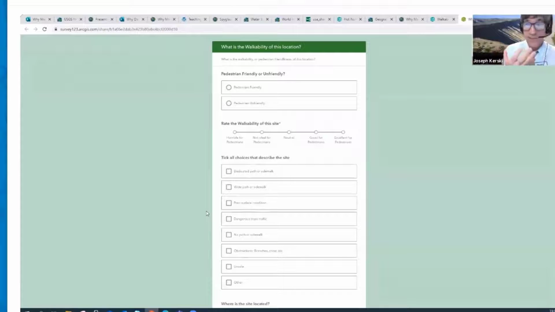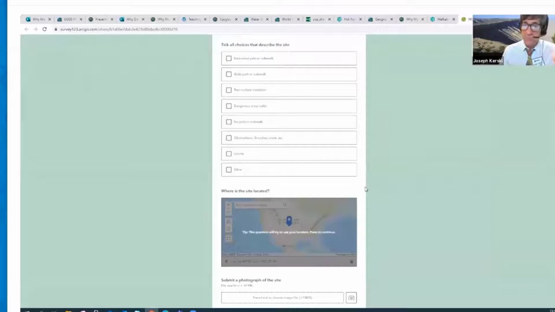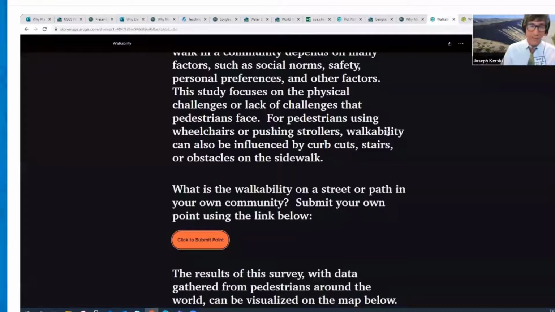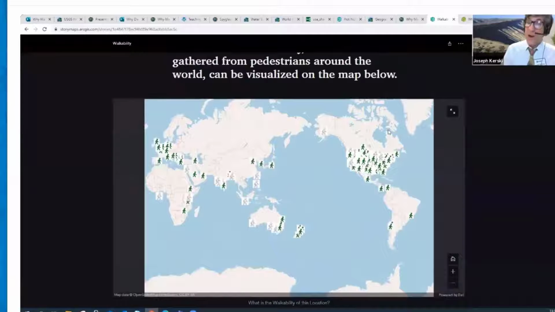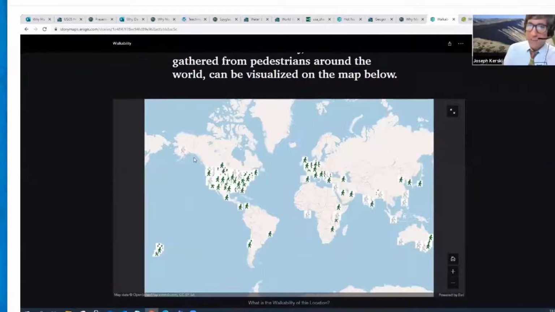Here, I created the survey and I say pedestrian friendly or unfriendly. Tick one of those. Rate the walkability, horrible to excellent. Tick all the choices: branches, snow, cracks in the sidewalk, is there a dedicated sidewalk, is it in good condition, or is there a lot of cross traffic? Give me some characteristics, and then, germane to our discussion today, where is it? And then, do you have a photograph? So in my story map, I've got that survey sitting in there. The results are displayed in real time on this web map, which is the same exact platform that we've been using for the past two days.